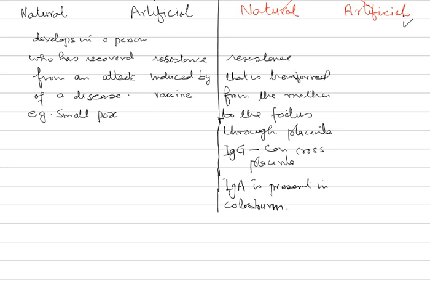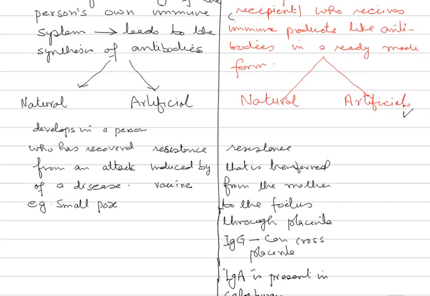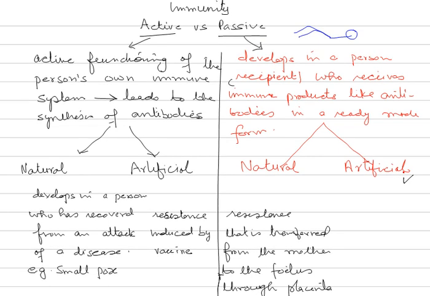Now, artificial passive immunity. Here, our same old person will not fall sick if he is given antibodies. But these antibodies are not coming in a natural manner.